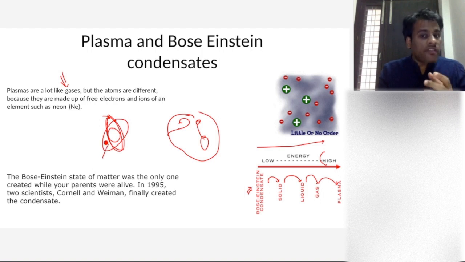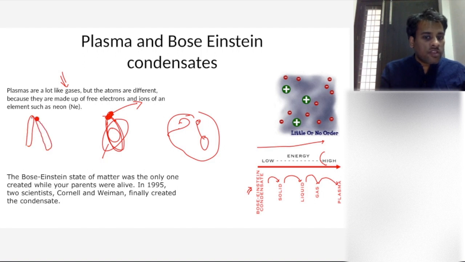But if you give enough energy, the electron has energy enough to leave the system, right? That state is called the plasma state. Is this clear? Have you seen neon lights? Neon lights, have you seen them? It is in front of some shops. You can see neon lights. They are glowing in the dark, right?